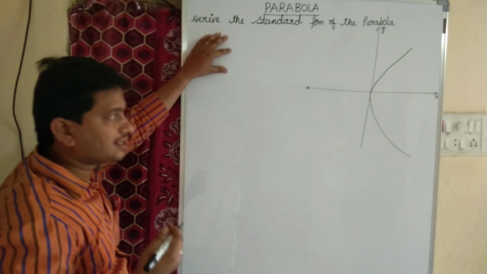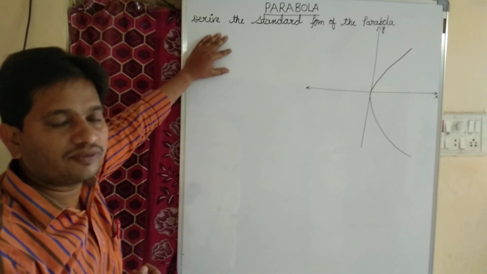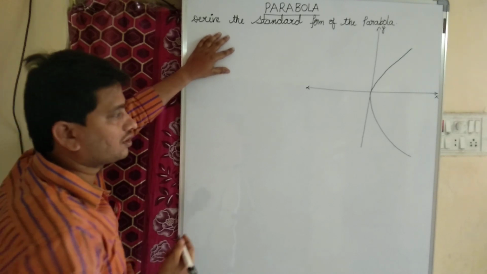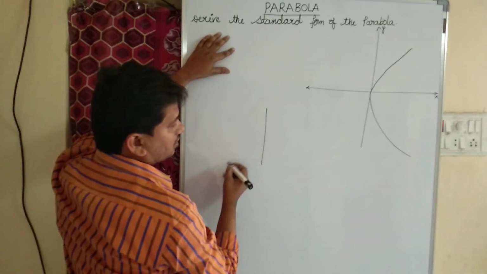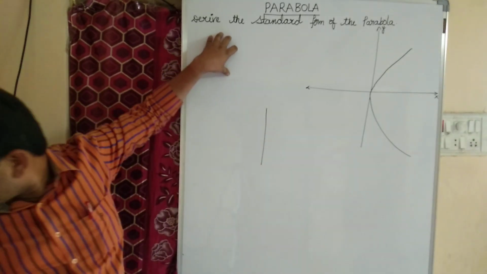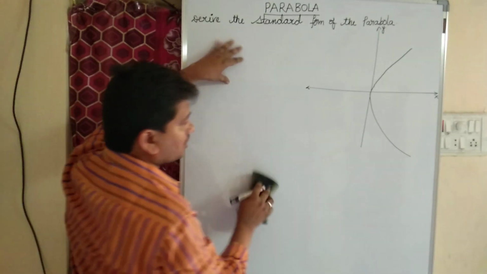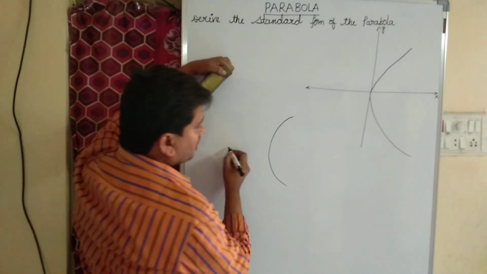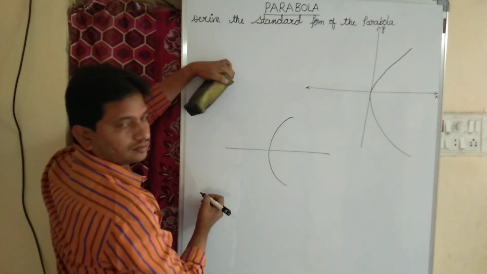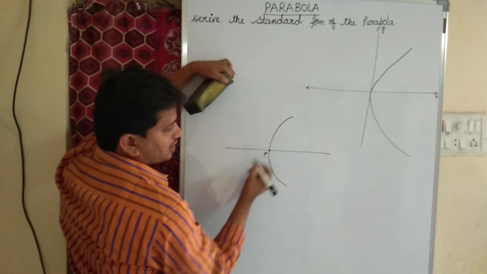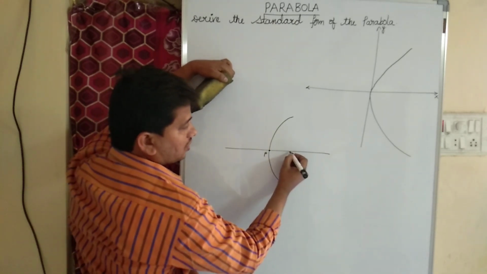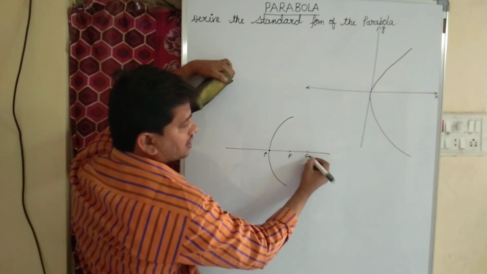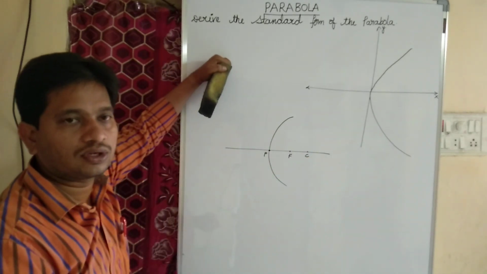In class 10 physical science, we know what we mean by focus. What do you mean by focus? Focus is nothing but, for example, this is a mirror, and this is our principal axis, and this is called the pole, and this is called the focus, and this is called the center of curvature, right?